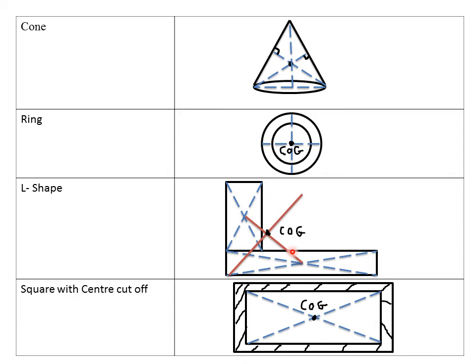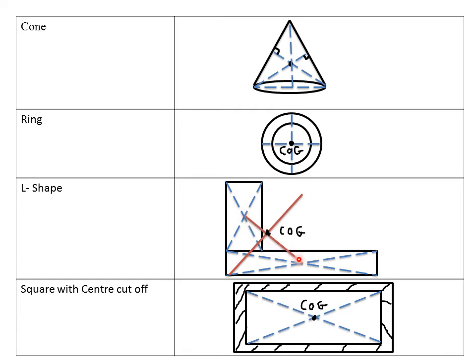After that, you join the point of intersection, then bisect the line. So after constructing the diagonals of the two rectangles, you look at the point of intersection. So like for my first rectangle, this is its point of intersection of the diagonals. Then for my second rectangle, this is the point of intersection of the diagonals. So you actually join the points of intersection. So like for this case of mine, this is my line which is joining the points of intersection.